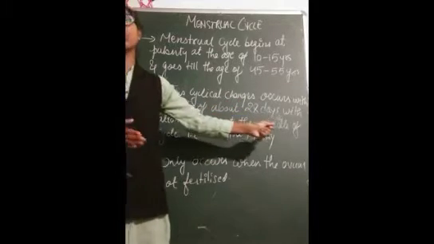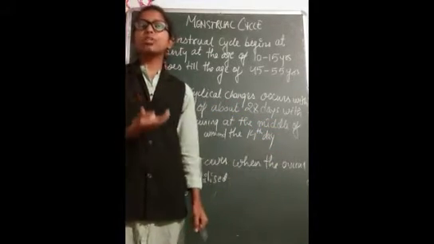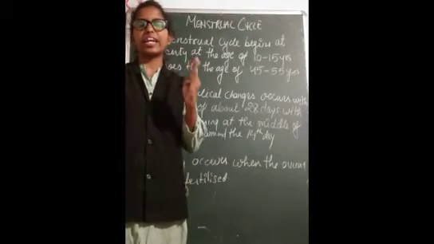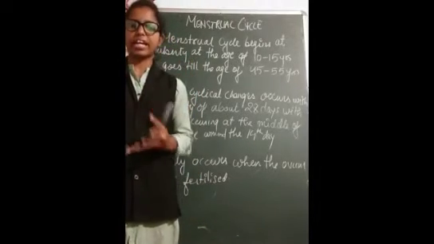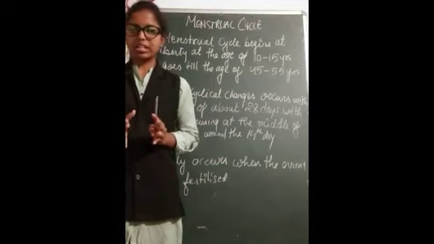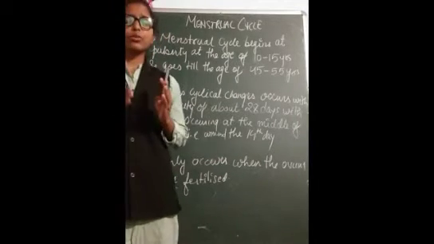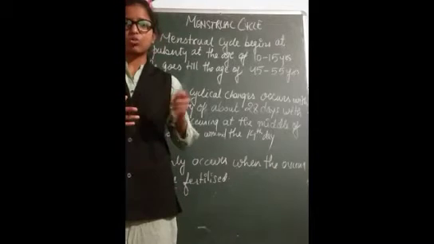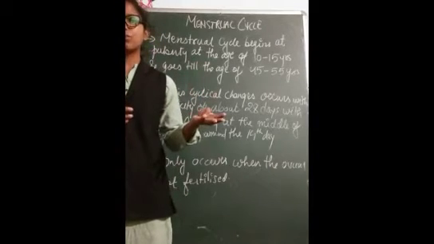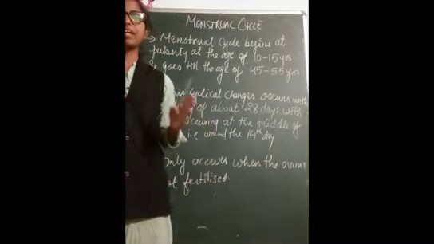As I have told you, this is a periodicity of 28 days. Within these 28 days, whatever changes have to take place will occur in the uterus. Finally, what will happen? There will be the breakdown of the uterine wall in the 28 days. Release of mucus will be there, and the same cycle will repeat again.